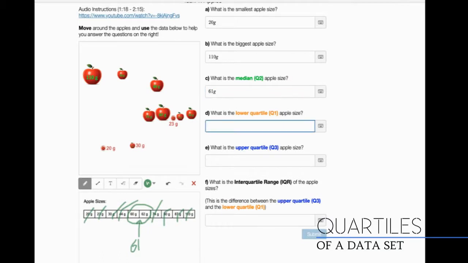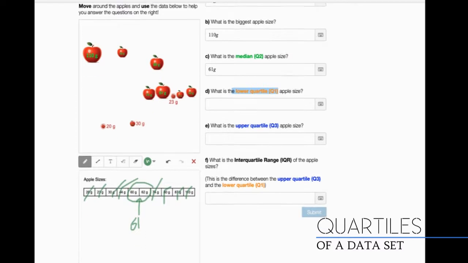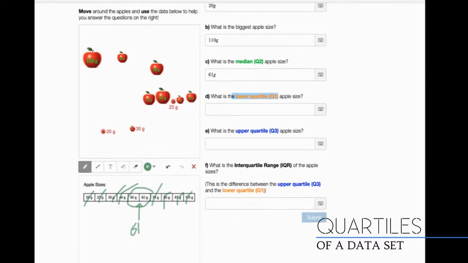Okay. Now for my lower quartile, remember, lower quartile means that I have to look at the lower half. And you can see me erasing this because I want to make this clear to you all. My lower quartile, I'll mark with orange, okay? My lower quartile is the median of the lower half. Lower quartile, look at the lower half. Lower quartile, look for the median of the lower half, okay?